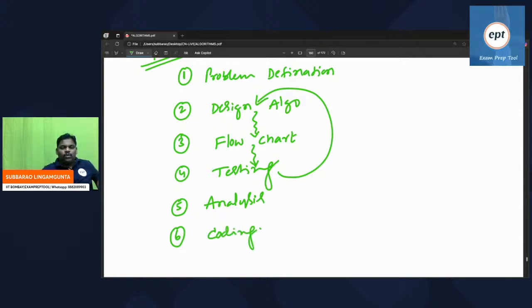So this is the thing we discussed in yesterday's class. Problem definition. Afterwards, in the available templates, you select which template is more suitable to your problem. Afterwards, draw the flowchart, then do testing. If anything is missing, again go to the design algorithm, means do one or two modifications. Again draw the flowchart, continue. When 2, 3, 4 are completed successfully, it means you have an algorithm, not a program, you have an algorithm.